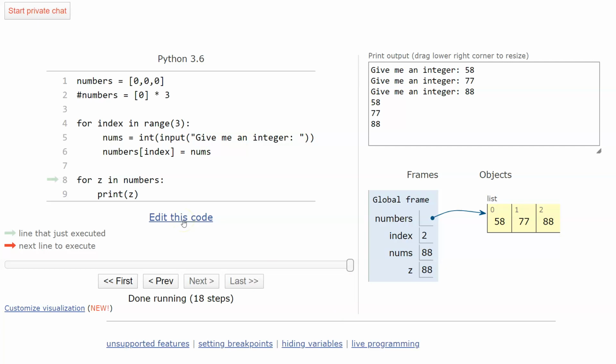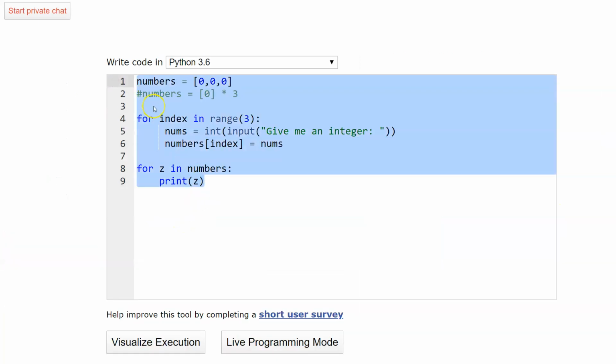And then remember, you can go to edit this code, highlight the whole thing, Control C to copy it, and then go paste it in REPL to save it, and then you got it that way, and then you got your links in there. But this gives you a way to make sure you're seeing how it's working and what's going on. Okay, so let's go ahead and go on to indexing. Like I said, I know it's a little bit lengthy, but we're at I think the 18-minute mark. So if you want to take a pause, go get something to eat, come back. But I wanted to cover this whole section in this video, knowing that you can come back to it later.